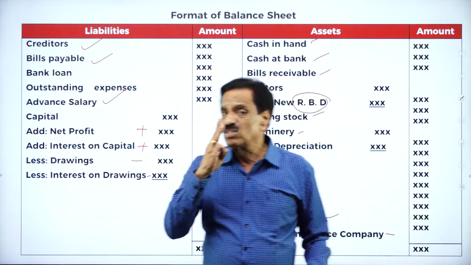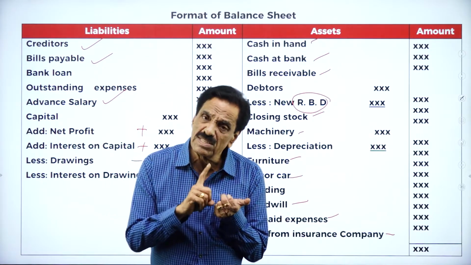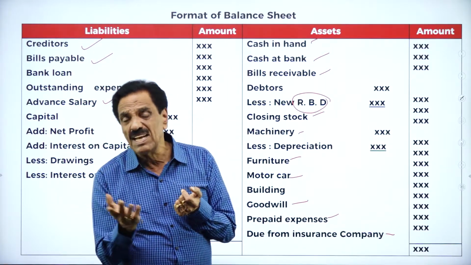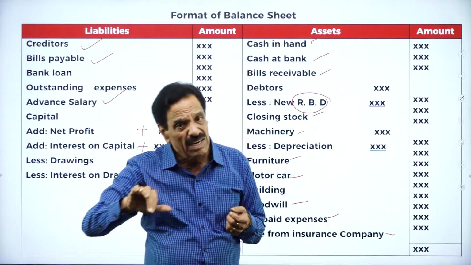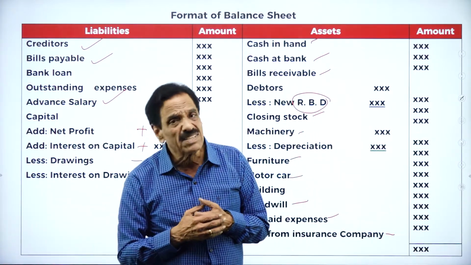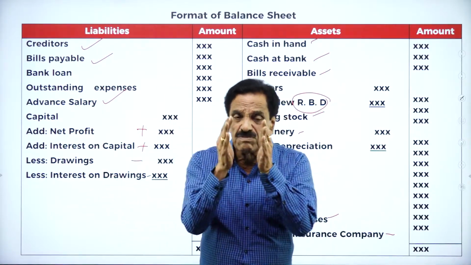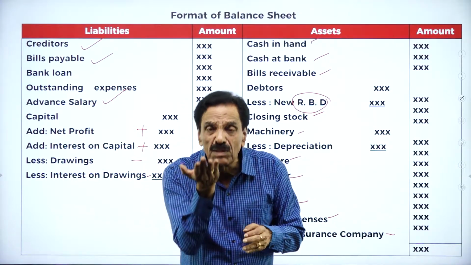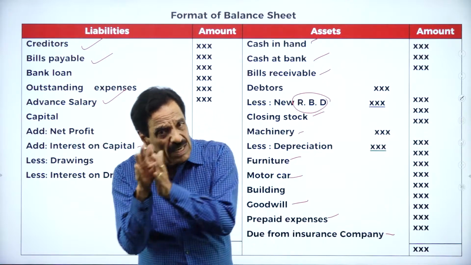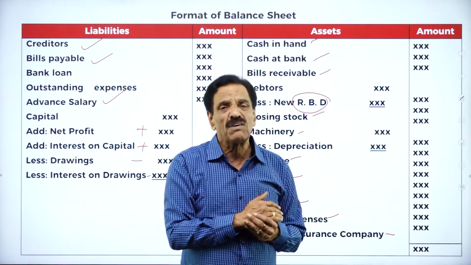So we have got three accounts. One is trading account, one is profit and loss account, one is the balance sheet. Trading account is directly connected with purchase and sale, whereas in profit and loss account, all indirect expenses are there. So the gross profit or gross loss that we arrive at in the trading account will be transferred to profit and loss account. In the profit and loss account, if there is a gross profit, income will be added, expenditure will be deducted. If it is a gross loss, that is also transferred to profit and loss account.